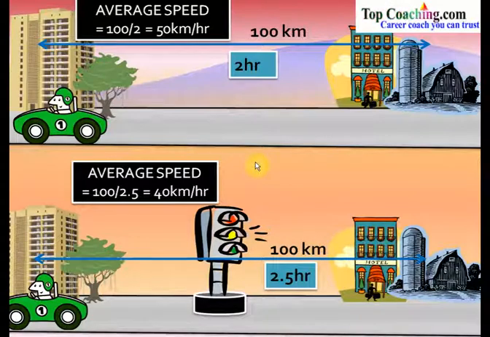So we've seen that the average value takes into consideration the total time of travel. Here we have to include those extra 30 minutes for which he has stopped at the traffic signals or due to the traffic congestion in the road. So his average speed reduces to 40 kilometers per hour. It might be possible that he has traveled at 60 or 70 kilometers per hour at some time in his journey. So that's the basic difference between average speed and the individual speeds at different instants. So if one is given an average speed, it gives you an overall indication. It doesn't give you the exact measurement of the speeds at different instants.